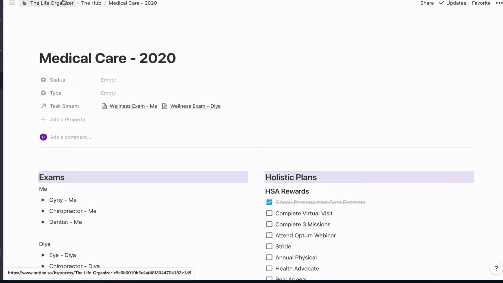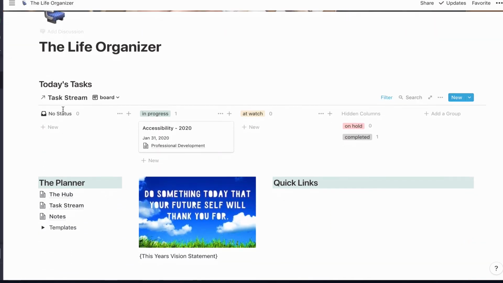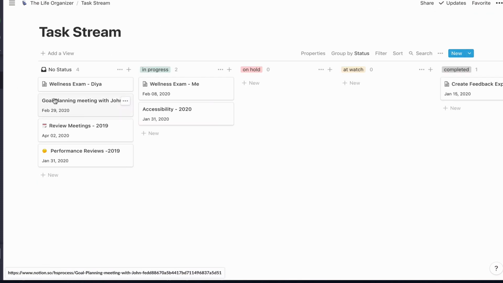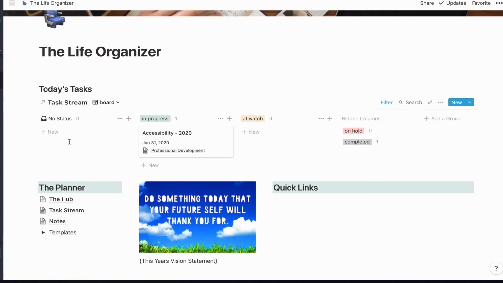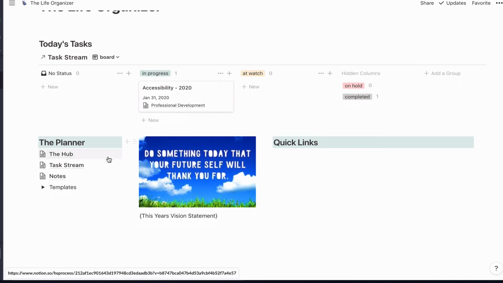So let's look at our task list, and we'll see that in the stream, I've got this exam here, but I've got this exam that's in progress. And on the home page of my organizer next week, is next week the 3rd? Yeah, next week, that is going to show up here as something I need to be working on.